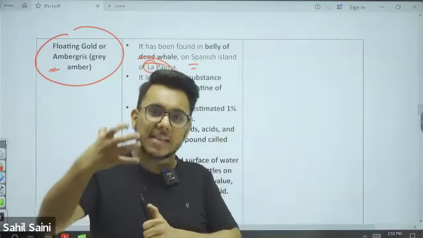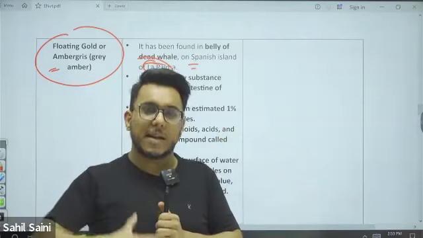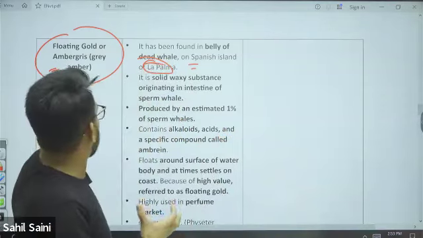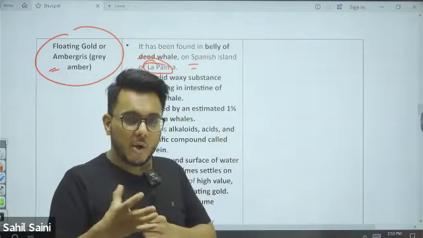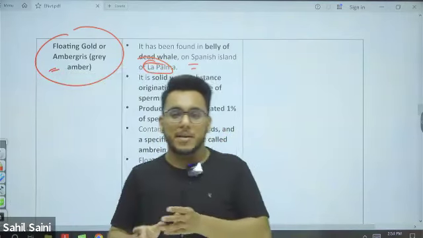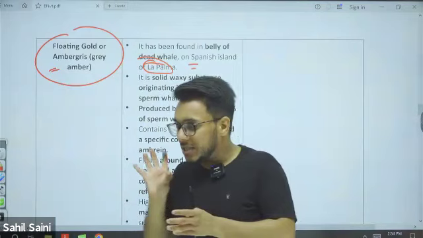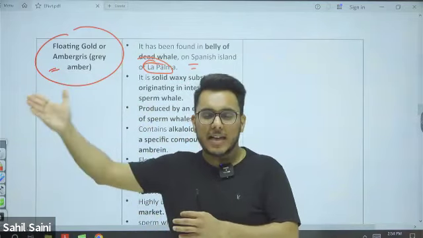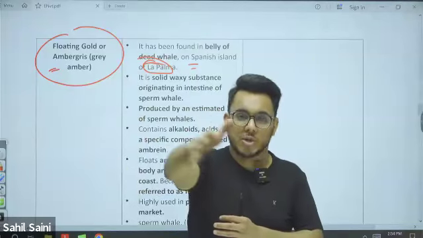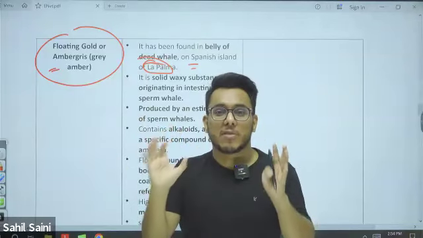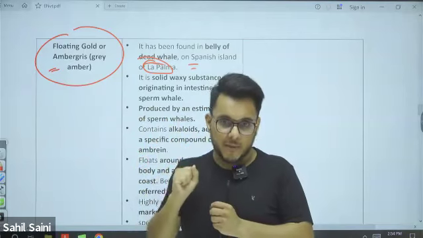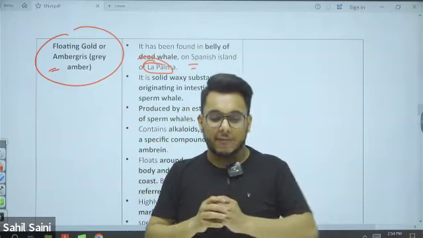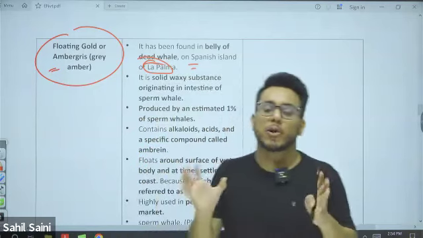That waxy substance is called gray amber or floating gold. Sometimes whales eject this waxy substance out of their body, and it floats and comes to the coastline. It is very valuable in the beauty and perfume industry. Because of that, it is called floating gold.